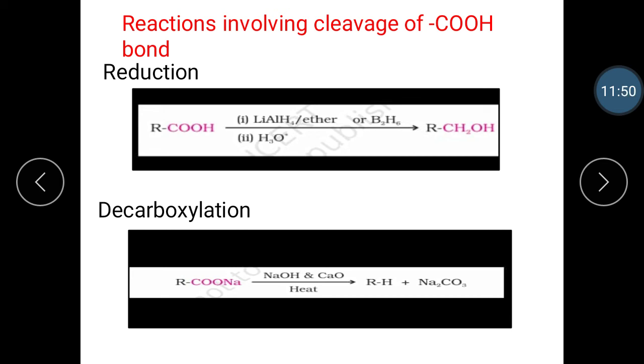Then next reaction is the decarboxylation reaction. In decarboxylation, the carboxylic acid loses carbon dioxide to form a hydrocarbon when their sodium salt is heated with soda lime, and this reaction is known as decarboxylation. Alkali metal salts of carboxylic acids also undergo decarboxylation on electrolysis of their aqueous solution and form hydrocarbons having twice the number of carbon atoms present in the alkyl group of the acid. The reaction is known as Kolbe's electrolysis.